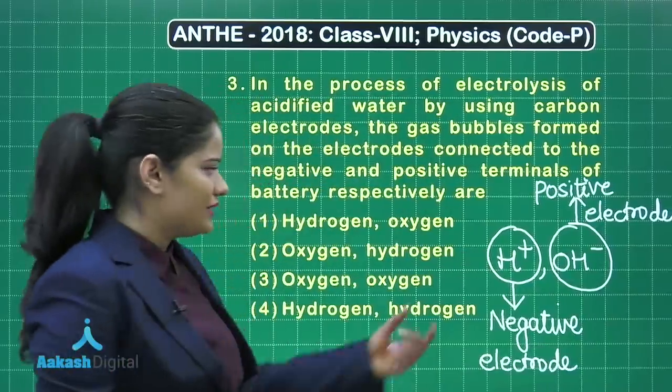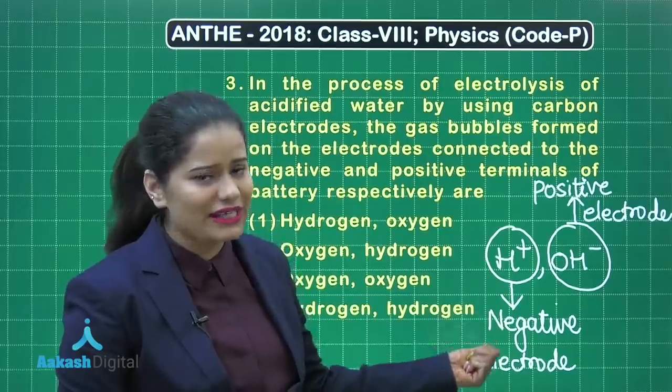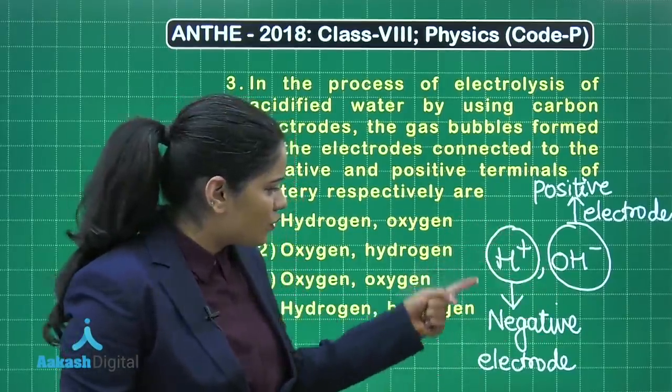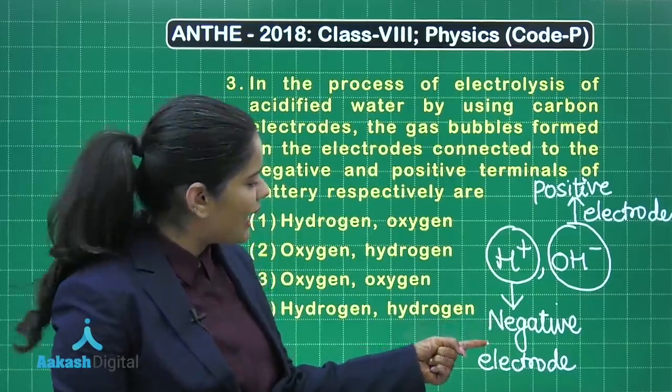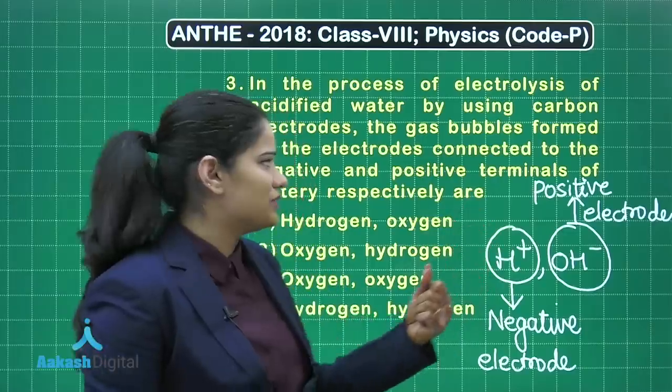Now because of this H plus ion, which gas will be produced? Hydrogen gas, and OH minus will give you oxygen gas. So hydrogen gas will be evolved at the negative electrode and oxygen will be evolved at the positive electrode.